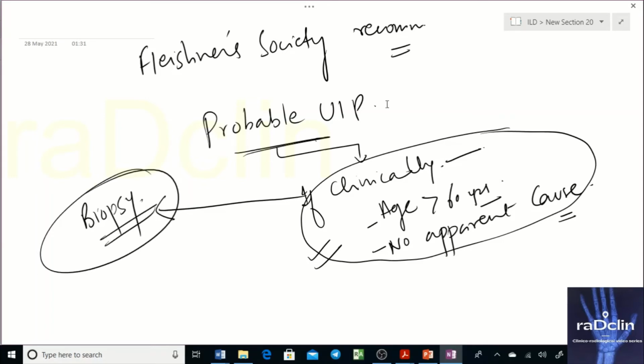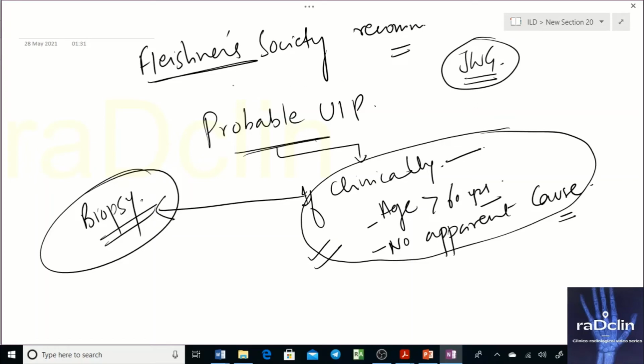So these are the recommendations. I'm telling it again. There are two things: one is Fleischner's, and one is the joint working group of various societies, including the American Thoracic Society. They suggest that in case of typical UIP, you do not need biopsy, obviously. You are straight away making a diagnosis. In case of indeterminate UIP or UIP favoring an alternative diagnosis, in the third and fourth categories, you will need biopsy by both, whether Fleischner or the joint working group. Both suggest biopsy there, and BAL also.